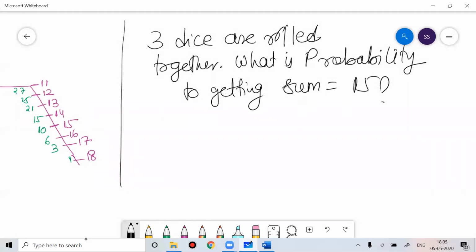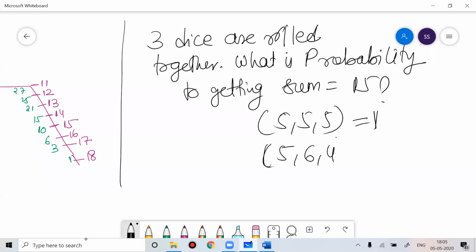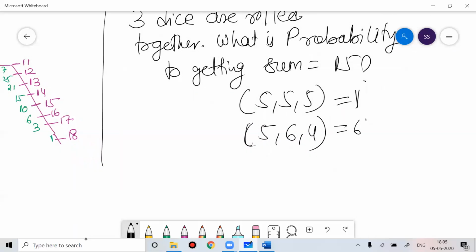First you have to think of the cases. How do you get 15? 5, 5, 5 is one case. Then 5, 6, 4. In how many ways can you arrange it? It is 3 factorial, that is 6 cases. Then if I talk about 6, 6, 3, that is 3 factorial by 2 factorial, so 3 cases.